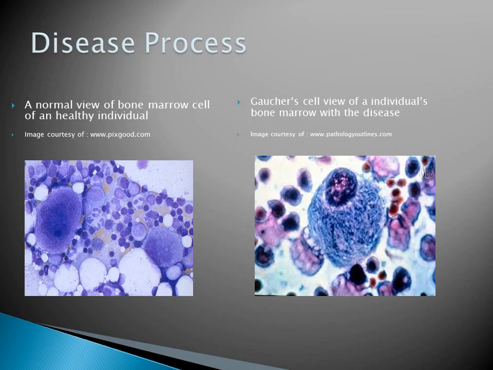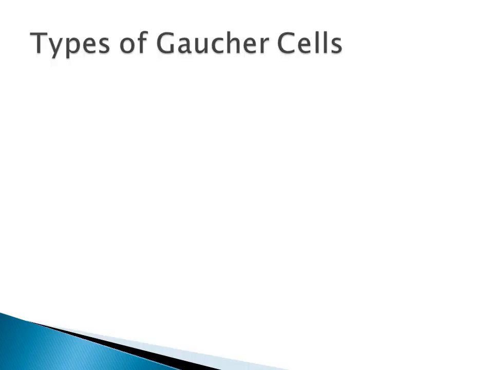On the left, we have a view of a bone marrow cell of a healthy individual, and on the right, you have a bone marrow cell of a person with Gaucher disease. The difference between the left and right is very noticeable within the two slides.